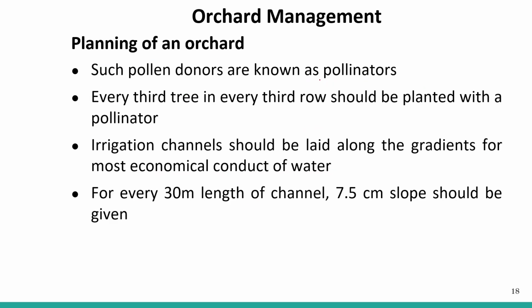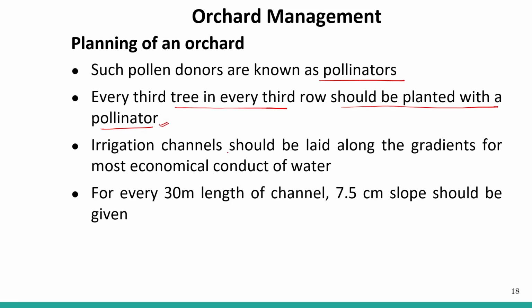Such pollen donors are known as pollinators. So we all know that there are so many flies, right? Very important, bees. That is an excellent pollinator. So pollen donors are known as pollinators. Every third tree in every third row should be planted with a pollinator. So there must be some pollinator.